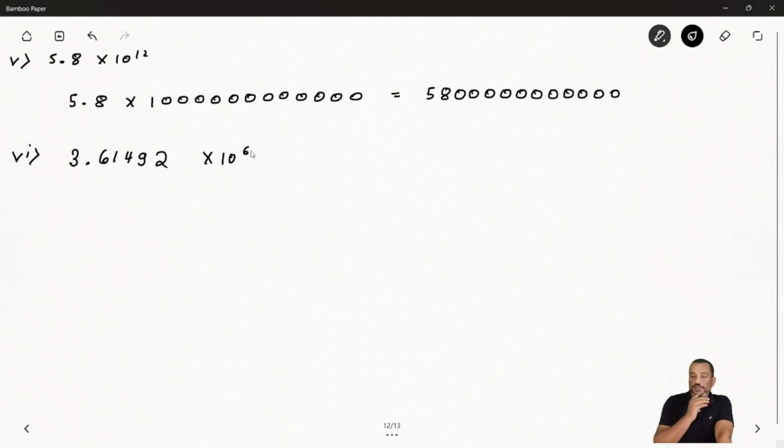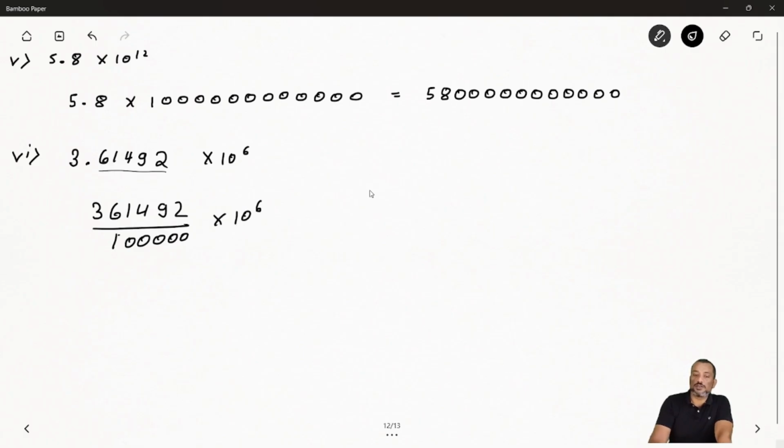I will show you one more trick so it will be easy. So here how many decimal places? You have 1, 2, 3, 4, 5. So first this will multiply with the 5 decimal places, so you can say 361492 divided by 10 to the power 5, and that is multiplied with 10 to the power 6. Now you can see this one is 361492 times 10 to the power 5 times 10 to the power 6.